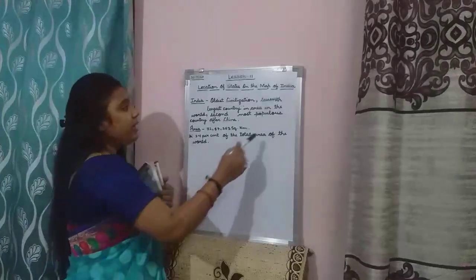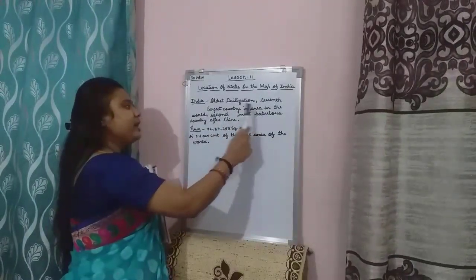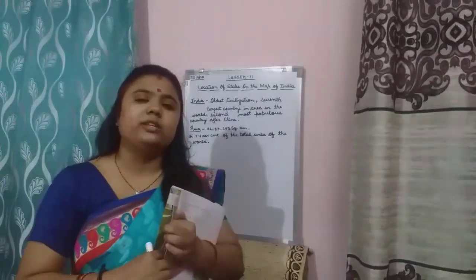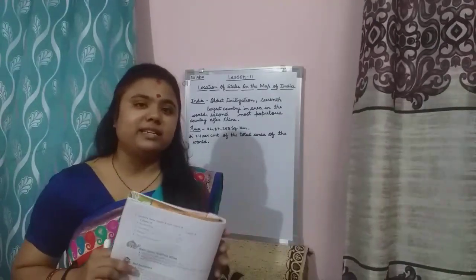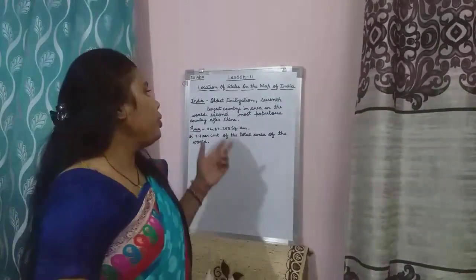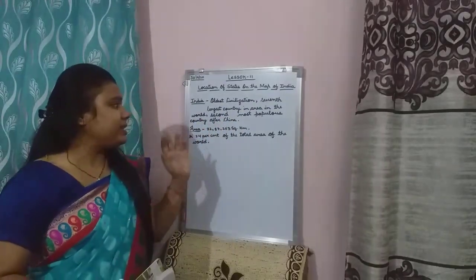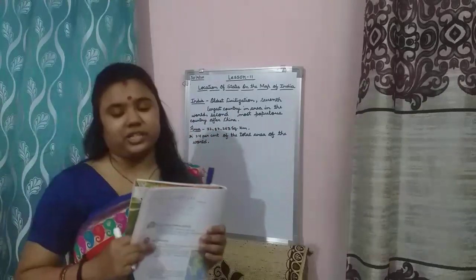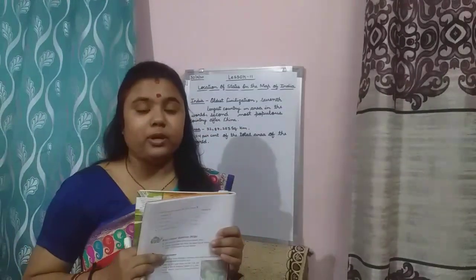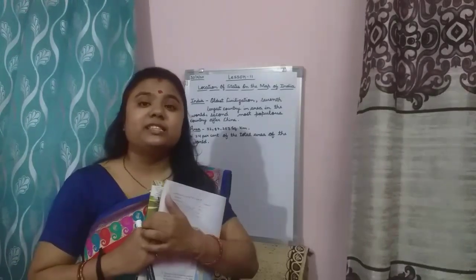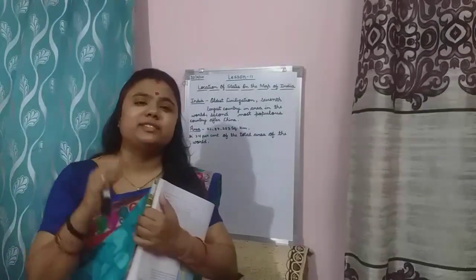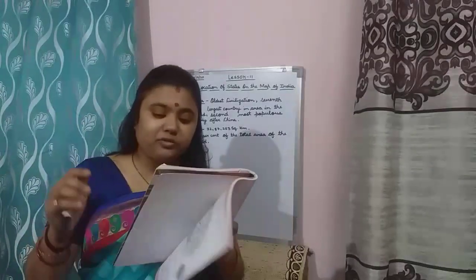It is a very old country and the seventh largest country in area in the world. All over the world, area wise, we are coming at the seventh number. And it is the second most populous country after China. First number populous country is China, where many people are living, and after China, India has the second most populous country.